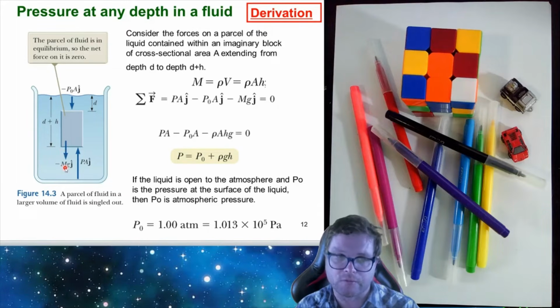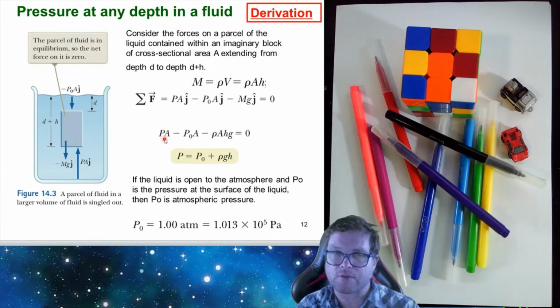That's going to be acting downwards, a force mg. And what we're saying is that these different forces are in equilibrium, so they need to add up to zero. The reason we say that is because this parcel isn't moving up or down. So we have this force at the bottom acting upwards. Then we have the force at the top. This is P naught A, the atmospheric pressure times A, acting downwards. And then the third term is the weight of the liquid itself. So the sum of these three forces is zero. This then gives us this expression here.